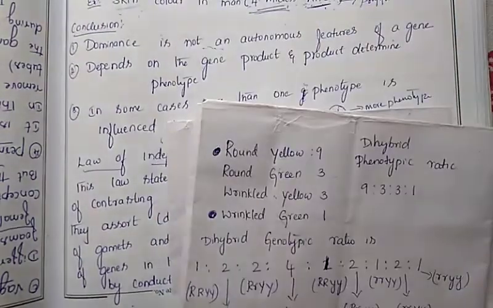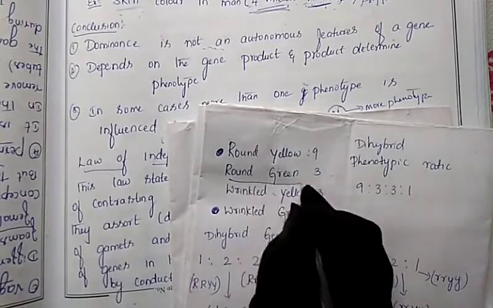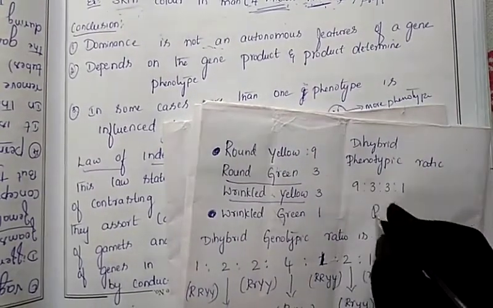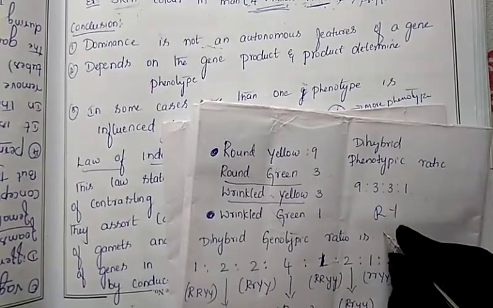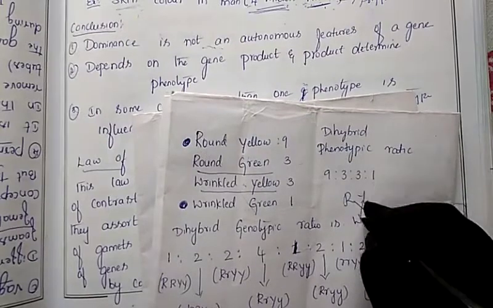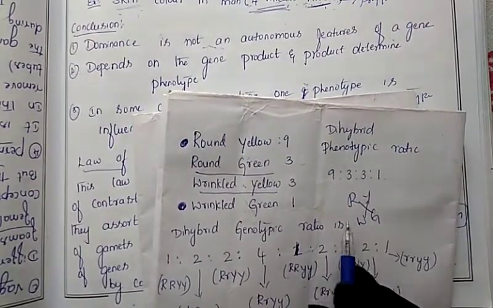Which is the new combination? Round green is the new combination. Wrinkle yellow is the new combination. Round yellow is present in one parent and wrinkle green in the other parent, so the combination has been exchanged here. So what did we get here?